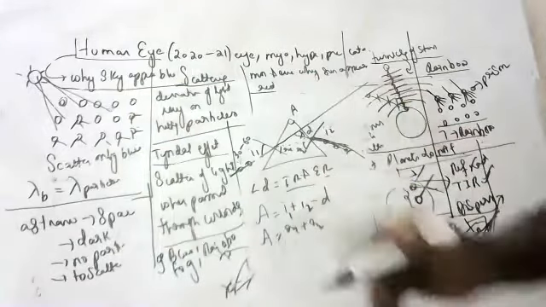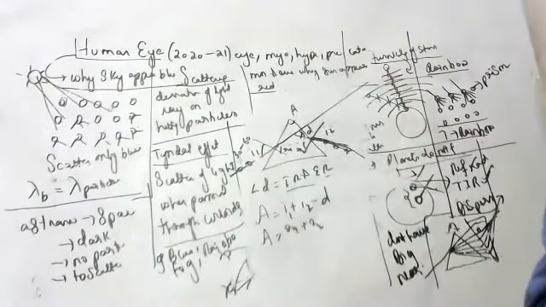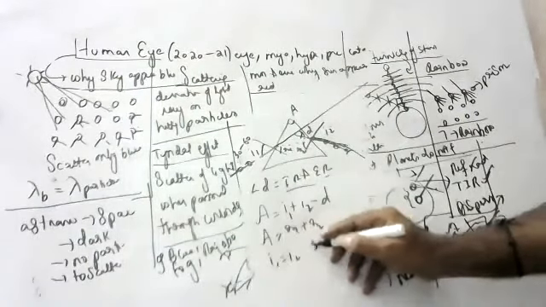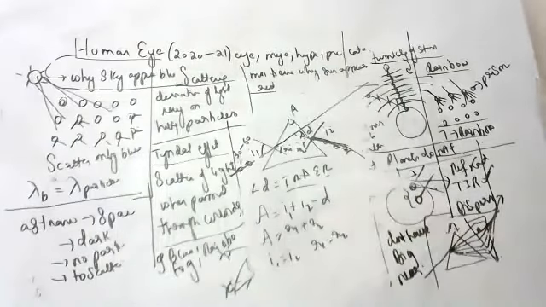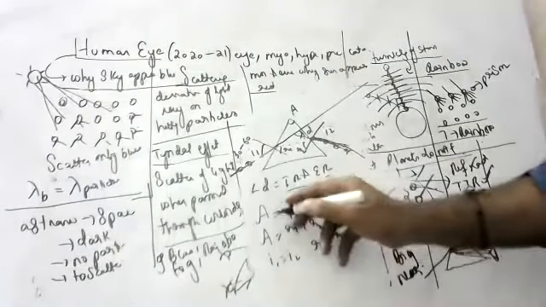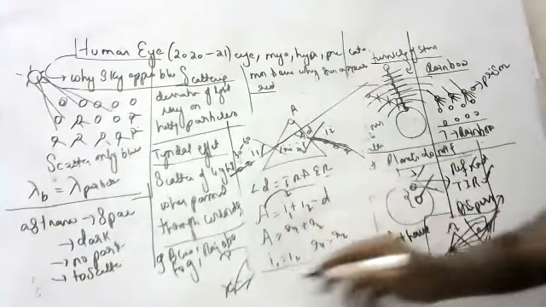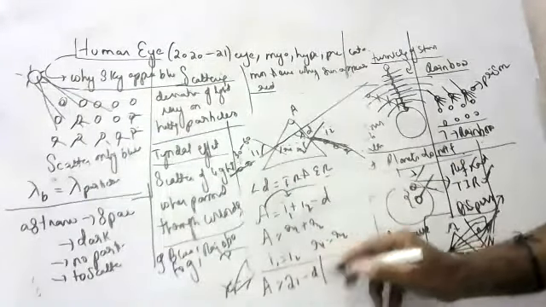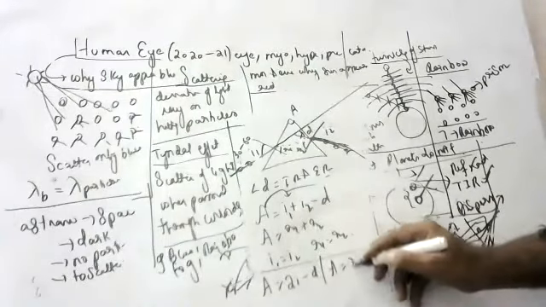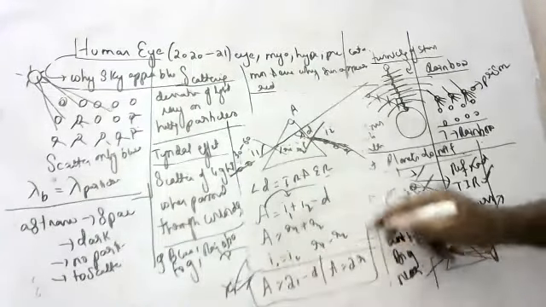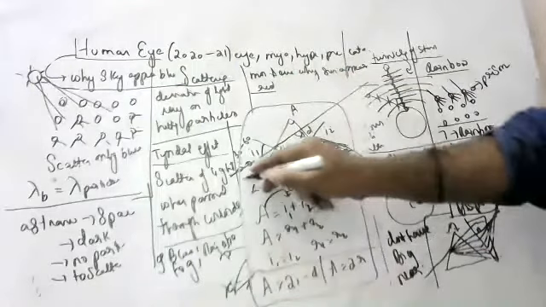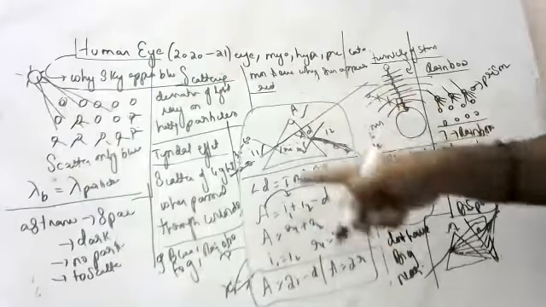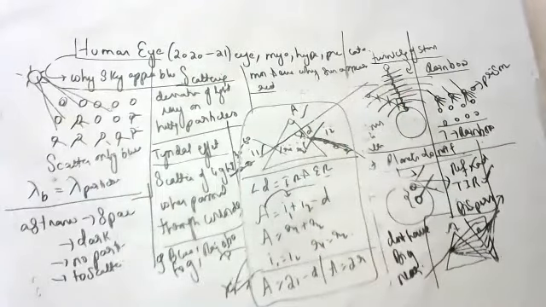Okay, children, at the minimum deviation position, what happens? I1 will be equal to I2, and R1 will be equal to R2. So this will become what, children? A is equal to 2I minus D, and this will become A is equal to 2R. These are the formulas you should remember, children. In the textbook they won't give these formulas, but this figure they will give. This figure is important, but in the experiment, your laboratory manual has all these formulas.